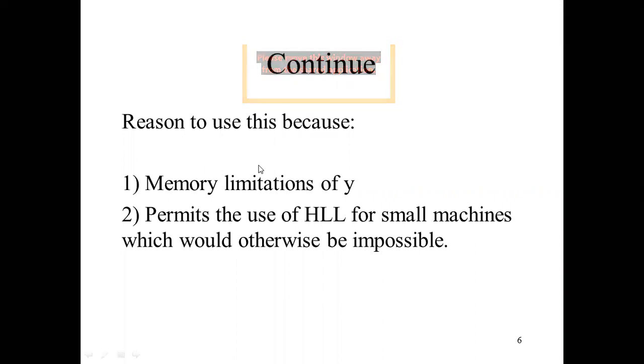The cross compiler permits us to work with even small machines. We can use the compiler on small machines and it will do the same function. It will convert high level language into machine language.